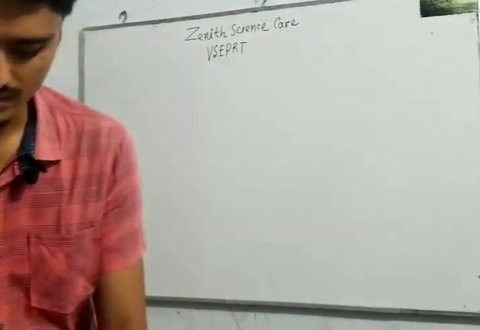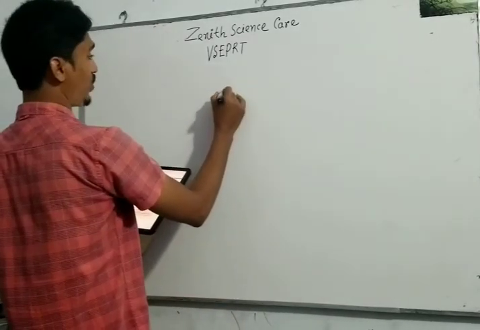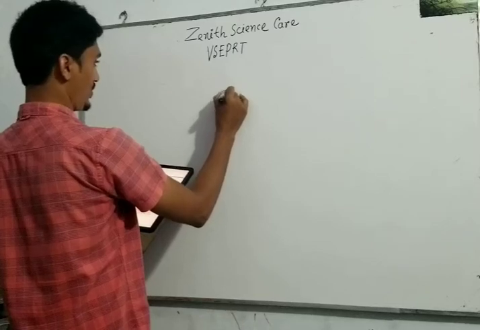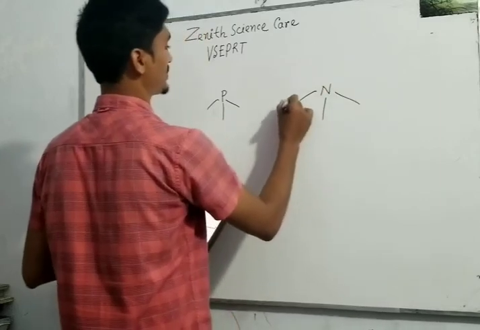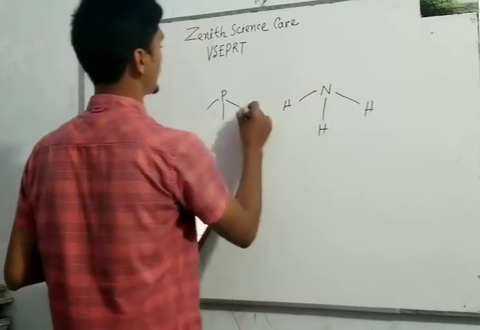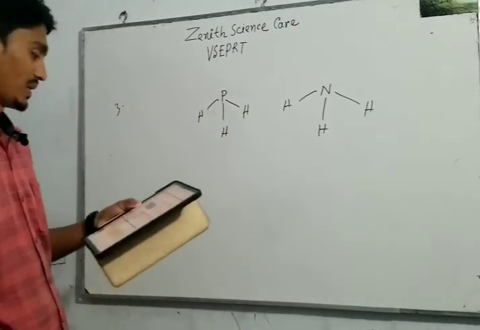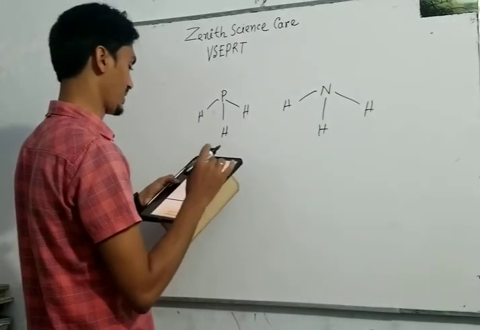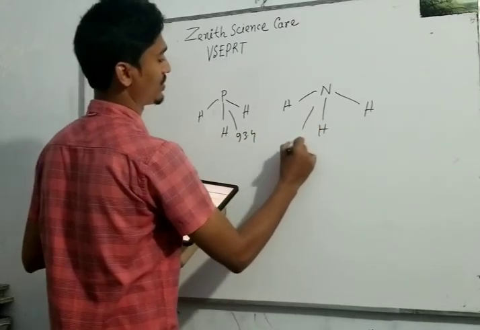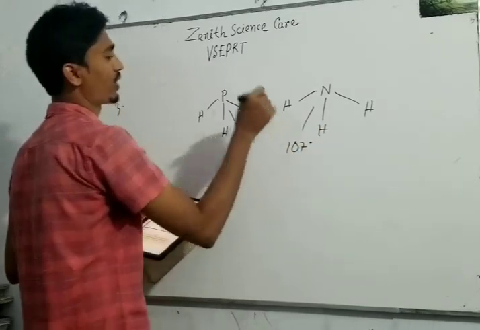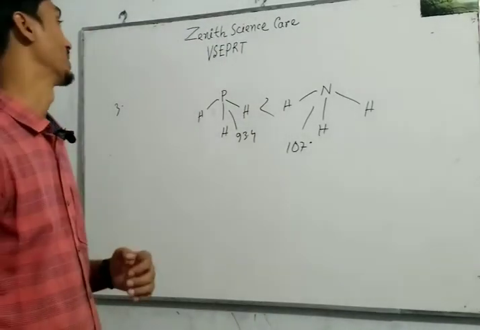Let us see another question. Why are the bond angles of phosphine and ammonia different? This is our third question, and the exact bond angle is 93.4 here and 107 here. So why is the bond angle of ammonia higher than the bond angle of phosphine?